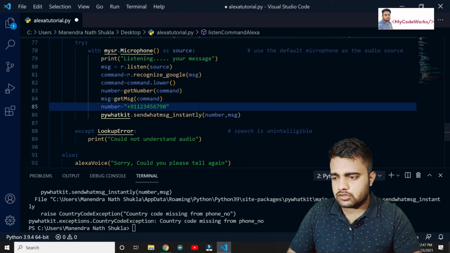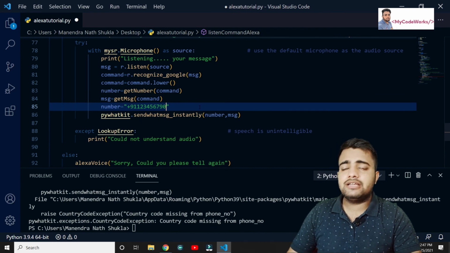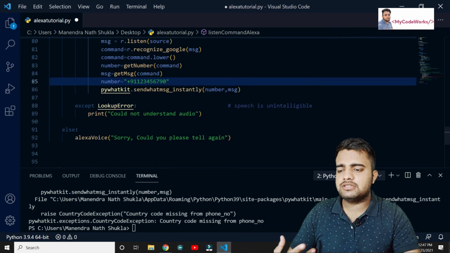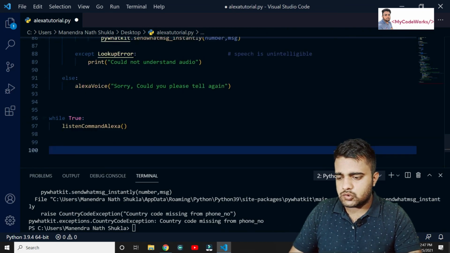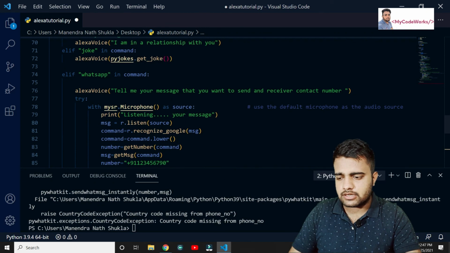So you are not going to extract from the same thing only. We can just apply some operations. We can extract the number from the message itself. It's not able to read it properly, but anyway, let's try once again.